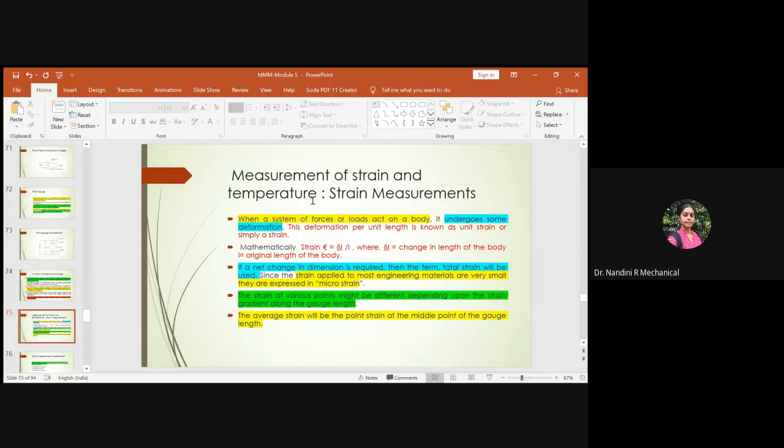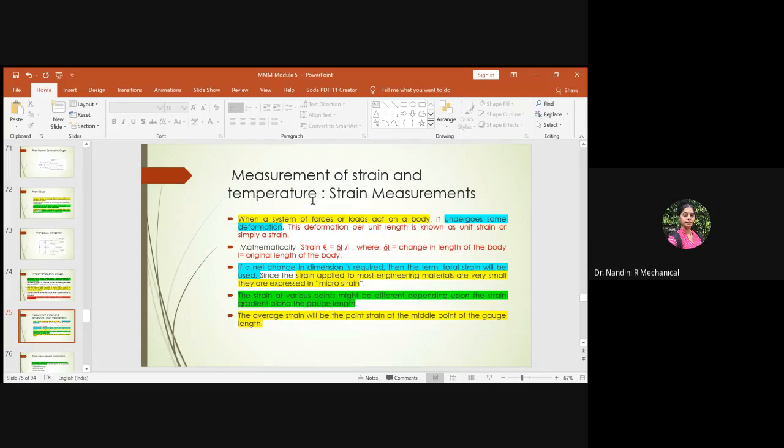So how to measure force, torque and power, we studied in the first half section of our module 5. The second part of module 5 will mainly deal with how to measure strain and temperatures. The first part speaks about the strain measurements, and the last part will speak about the temperature measurements.